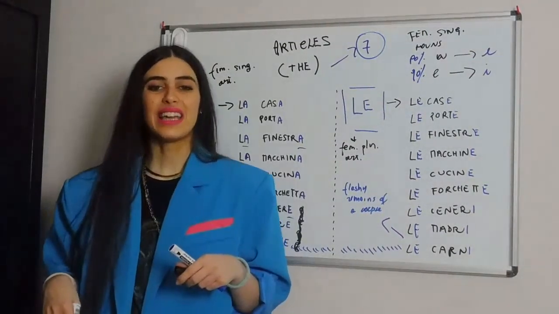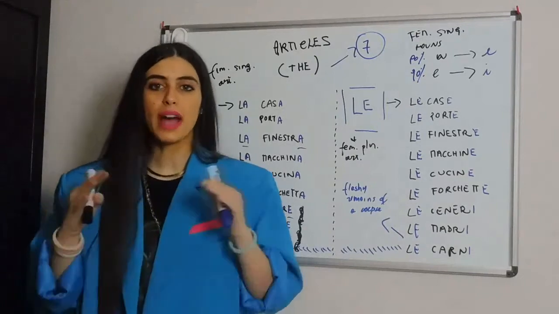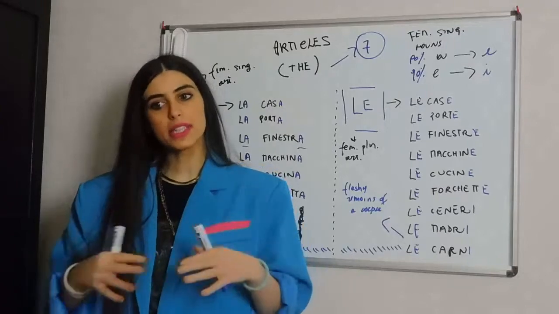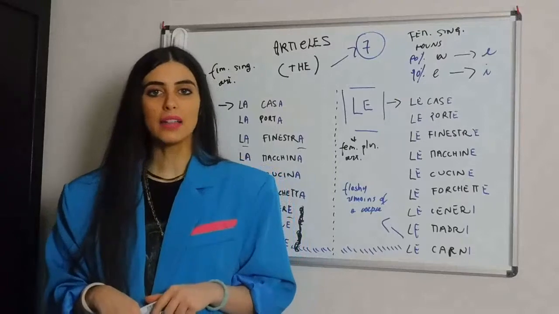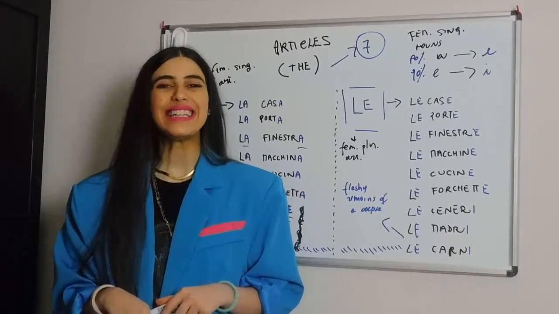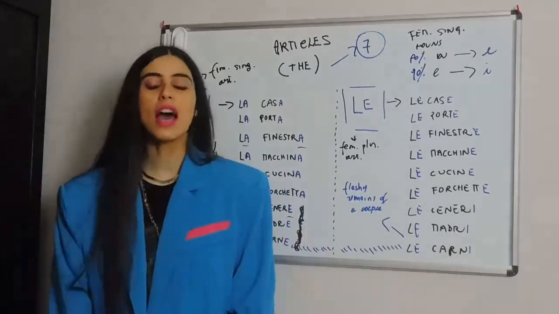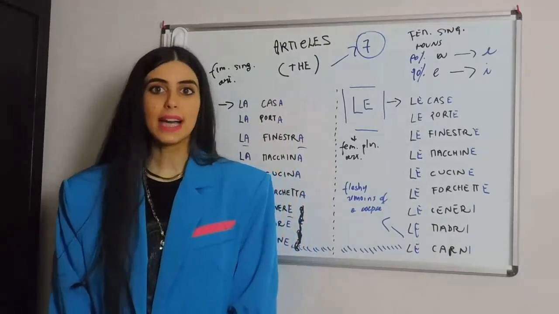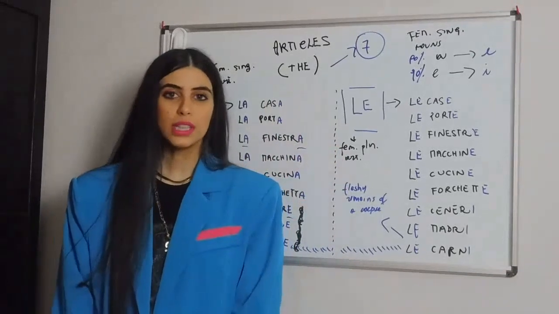I, i, i. Now, guys, this is a round, very soft, very kind of melodic language, right? So make sure that a is a, e is e, and i is i, right? With that being said, that's it. And I'll talk to you some more on articles next time, because these are only 2 of the 7 articles we do need to study.